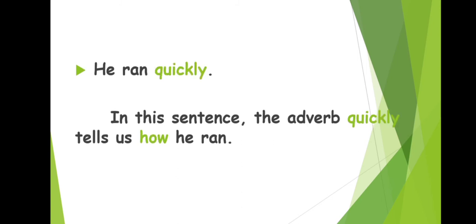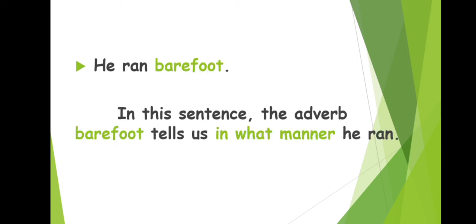Now the next sentence. He ran quickly. In this sentence, the adverb quickly tells us how he ran, how the action was done. How the boy ran. So quickly is the adverb which gives us more idea about the action word ran. So how the action is done is discussed in this sentence.